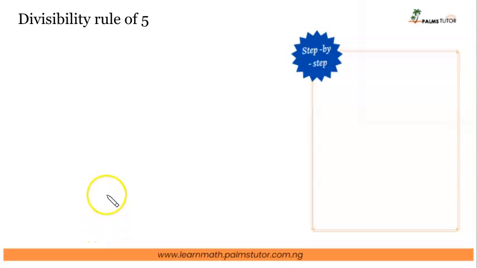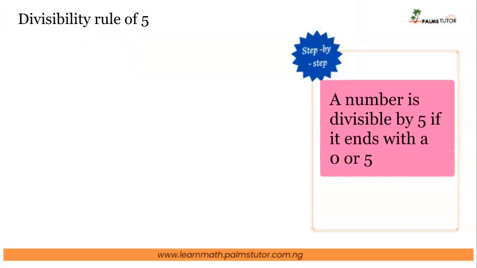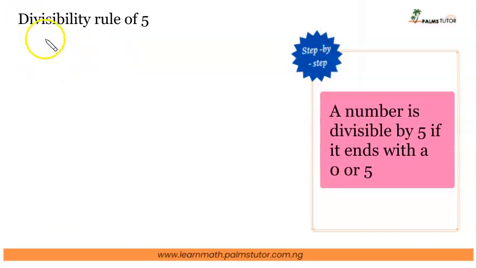Hello! Divisibility rule of 5. How do you know if a number is divisible by 5 before you attempt to divide? Any number that ends with 0 or 5 is divisible by 5.